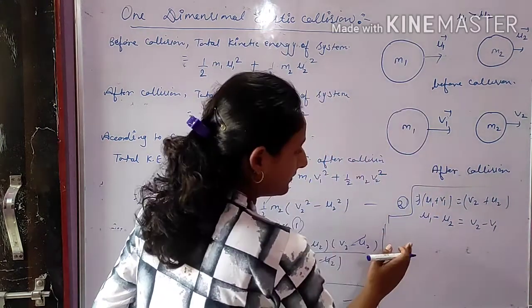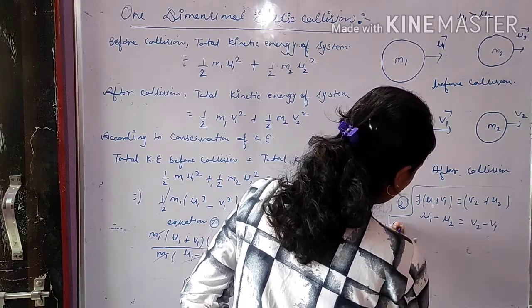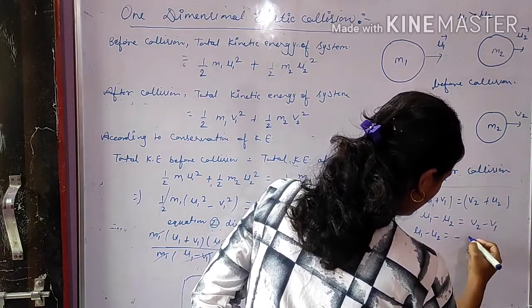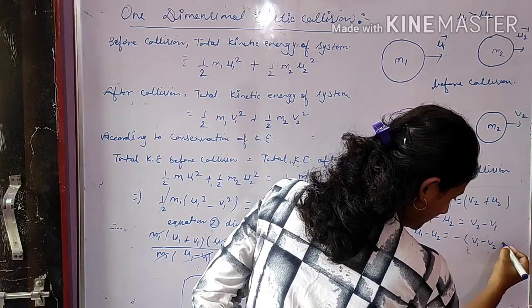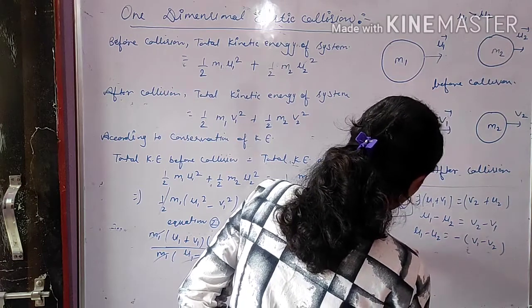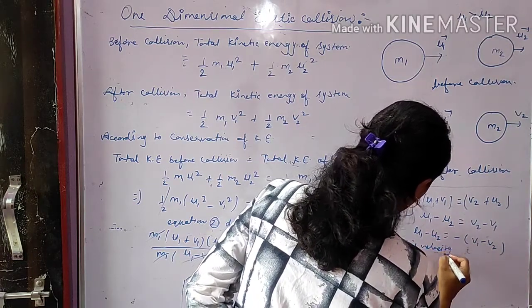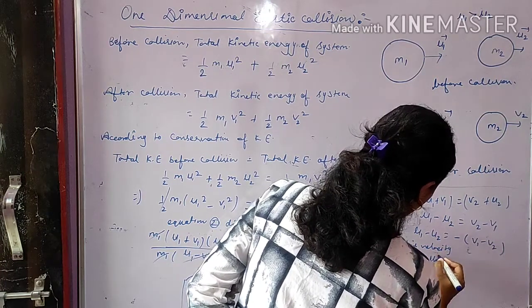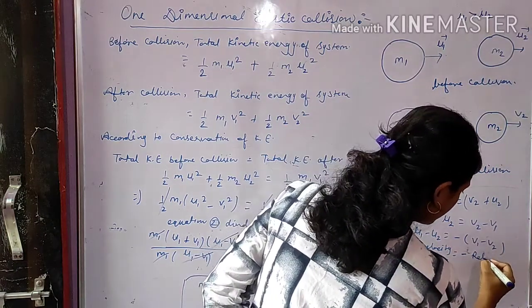So this is the relative velocity before collision, and also we write u1 minus u2 is equal to minus (v1 minus v2). So the relative velocity before collision is equal to minus relative velocity after collision.